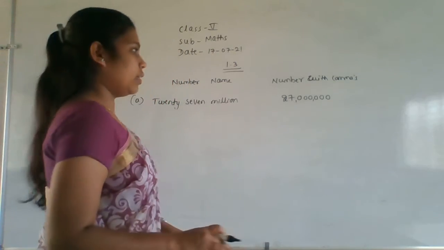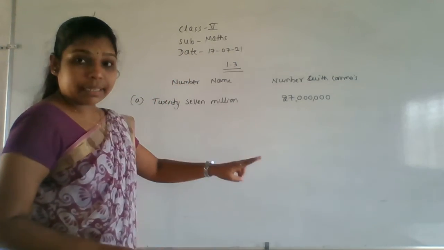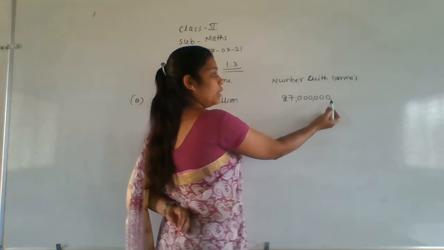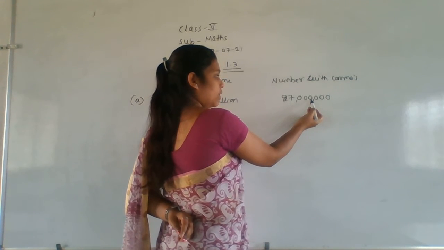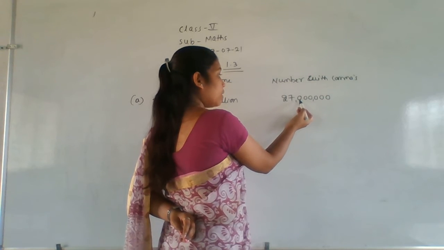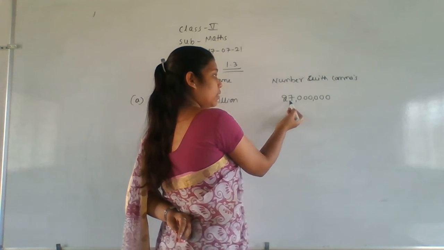Yeah, it is correct. 27 million. Read here. This will be the ones, tens, hundreds. This will be the thousand, 10,000, 100,000. This will be the million, 10 million.